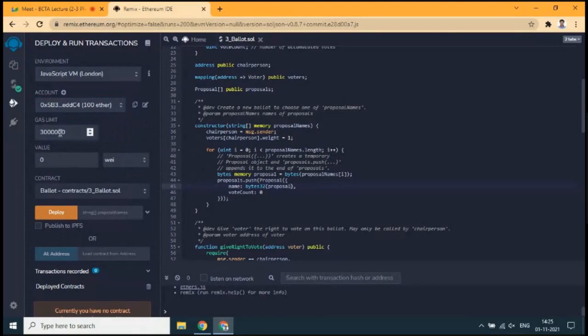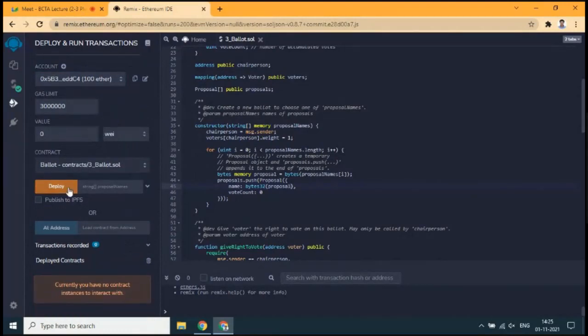Now the gas limit is some 3 lakh gas points. This is the ballot smart contract. Here at deploy, you are supposed to provide the proposal names. Since the constructor is taking the arguments in the form of string, the proposal names will be entered like this: proposal 1, proposal 2, and proposal 3. I am giving 3 proposals. So these are the inputs I am providing here.